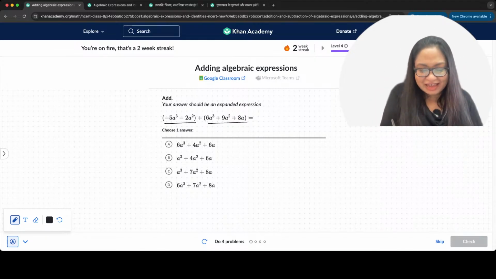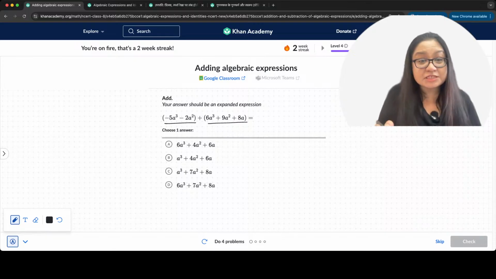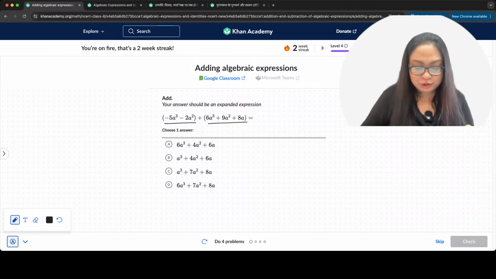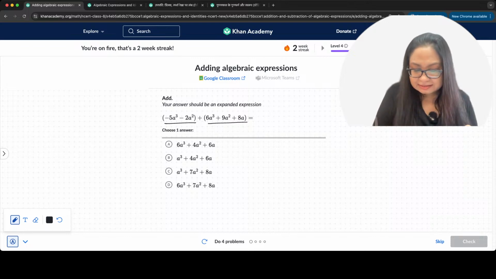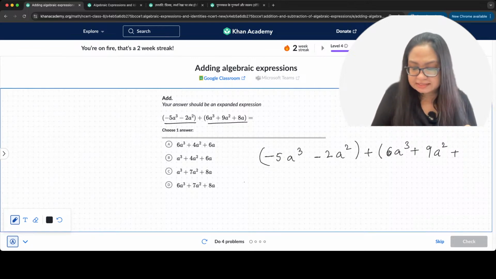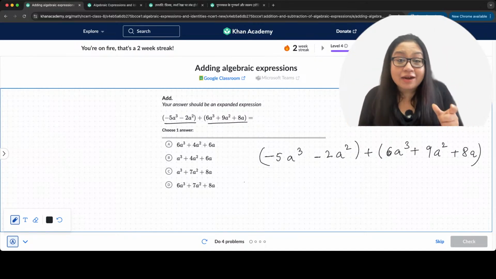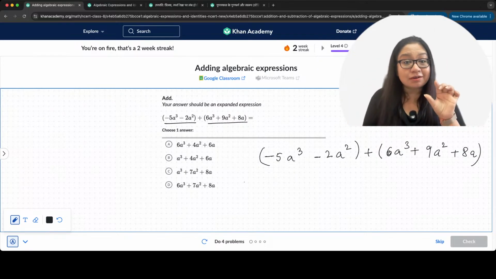Minus 5a cube minus 2a square is being added to 6a cube plus 9a square plus 8a, right? So what do we add? We add like terms.